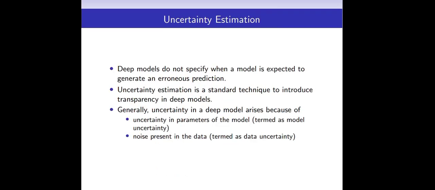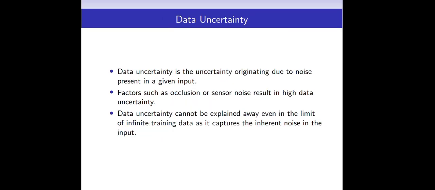Deep models do not specify when a model is expected to generate an erroneous prediction. Uncertainty estimation is a standard technique to introduce transparency in deep models. Generally, uncertainty in a deep model arises because of either uncertainty in parameters of the model, which is termed as model uncertainty, or noise present in the data, which is termed as data uncertainty.